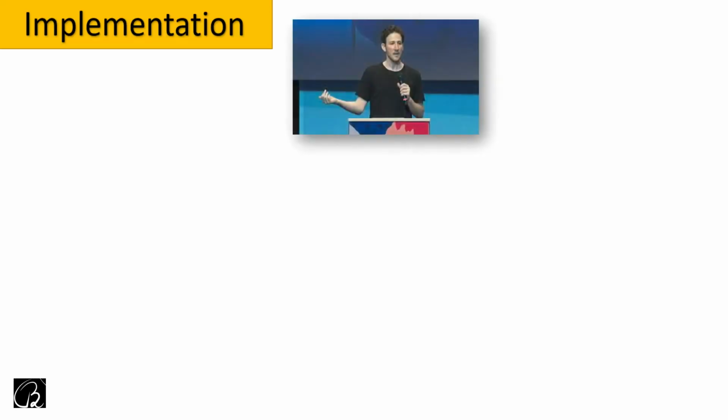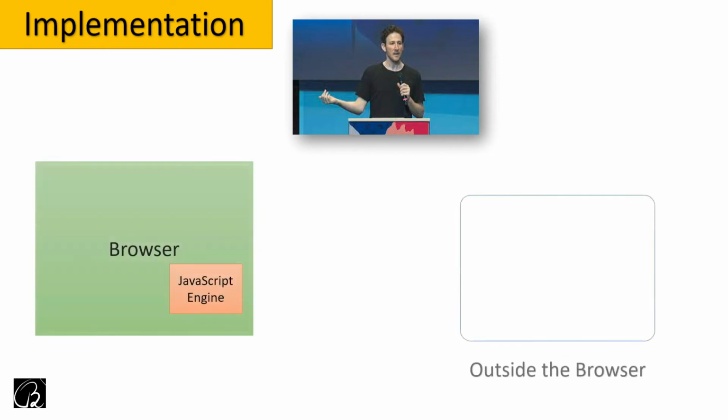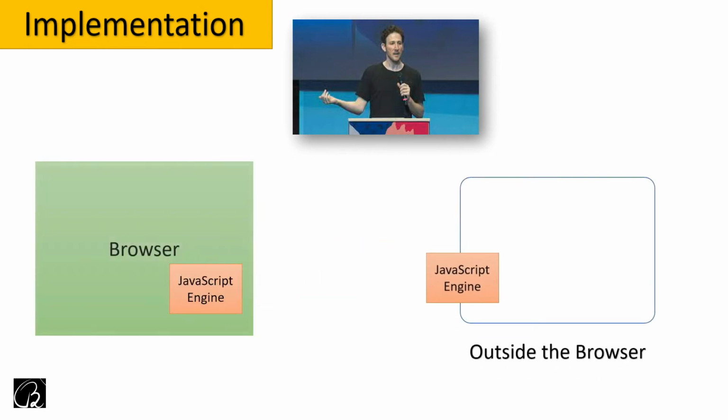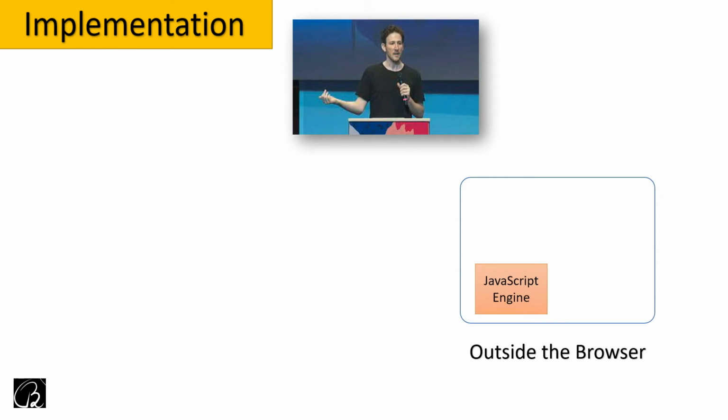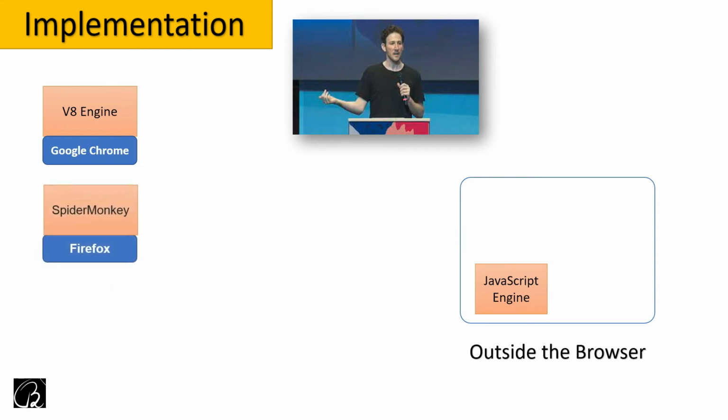He thought: we need a JavaScript engine where we can run our JavaScript, so why can't we pull that JavaScript engine out of the browser into a different context outside the browser? That's what he did. He pulled the JavaScript engine out to outside the browser. After that, there was a problem: which JavaScript engine should we choose, because each browser has its own JavaScript engine. For Google Chrome, we have the V8 engine. For Firefox, there was SpiderMonkey. For Internet Explorer, Chakra, and so many more.